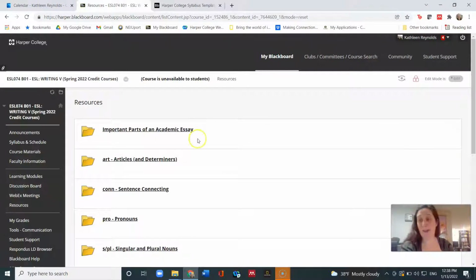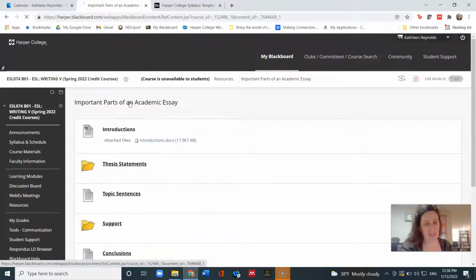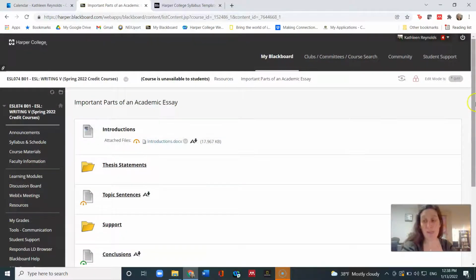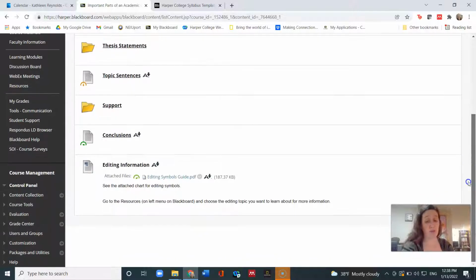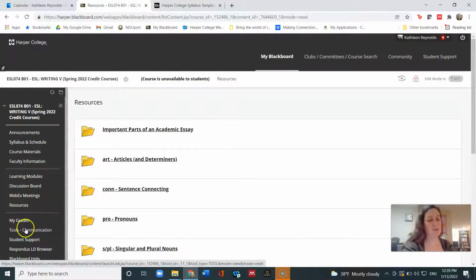We also have here resources. Resources provides backup extra practice information for you about all the topics we're studying. For example, this is a resource about important parts of an academic essay. So if what we're doing in class is new to you, you could go through all this information and see how it works. We also have all sorts of grammar help on there too. And the final most useful part is My Grades, which will always show you updated grades for our course.